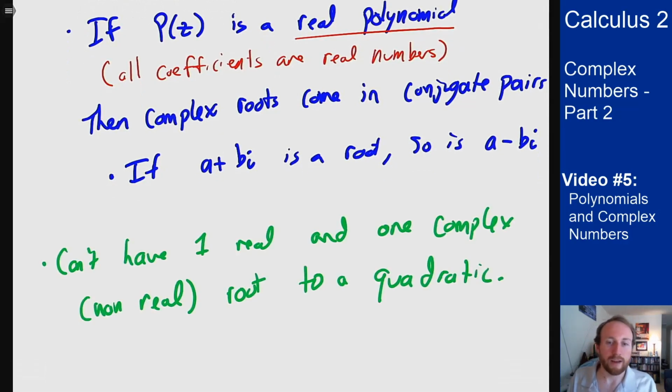So this is why we know we can't have 1 real and 1 complex root for a quadratic equation. Why not? Well, if I had that, since I have 1 root that's not real and it's complex, its conjugate must also be a root. And that's 2 roots, which means I don't have room for a 3rd real root because I only have 2 roots because I'm only a quadratic.